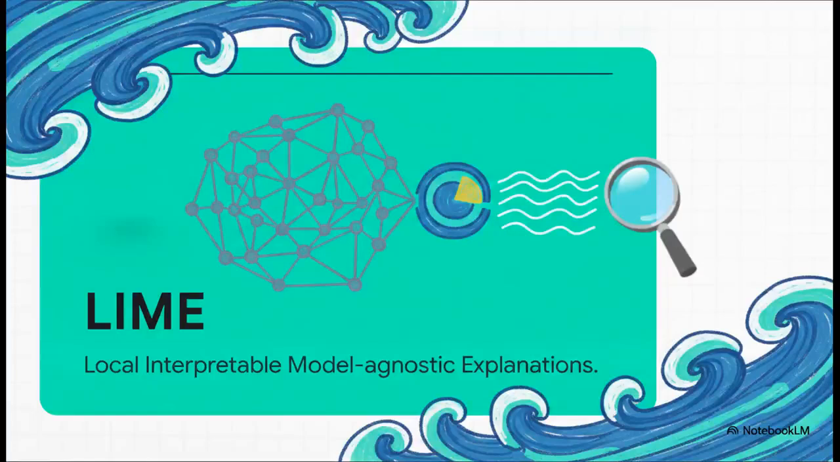Okay, let's dive into this, because that beautiful coastline metaphor perfectly translates into a revolutionary concept for understanding complex machine learning. It's an approach called LIME, which stands for Local Interpretable Model-Agnostic Explanations.